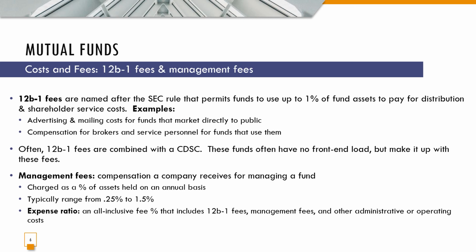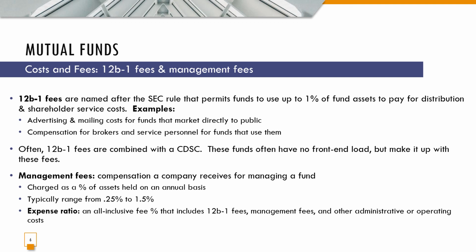So 12b-1 fees and management fees. 12b-1 fees are named after the SEC rule that permits funds to use up to 1% of fund assets to pay for distribution and shareholder service costs. So for some examples, advertising and mailing costs for funds that market directly to the public, or compensation for brokers and service personnel for funds that use brokers and service personnel. Often the 12b-1 fees are combined with a CDSC, and these funds often have no front-end load, but make it up with these fees. And then management fees.